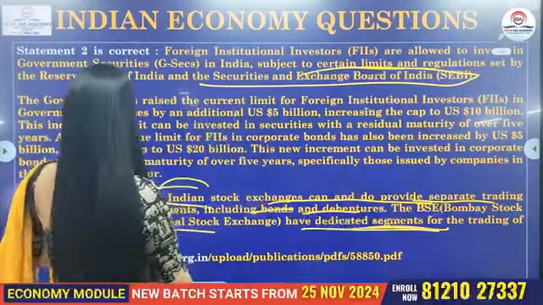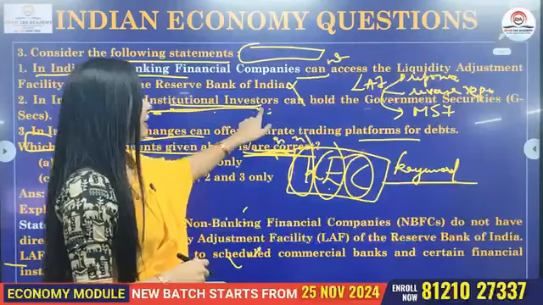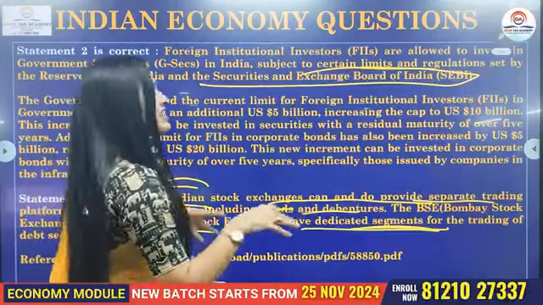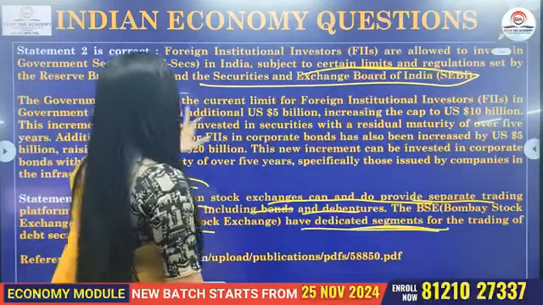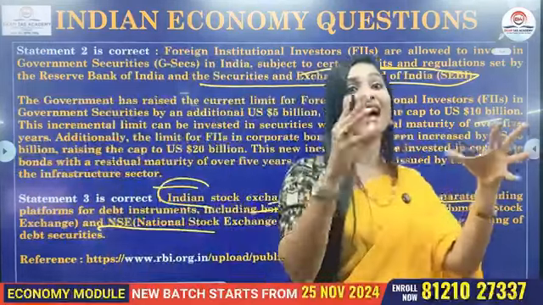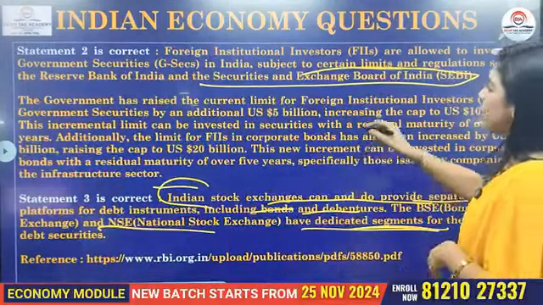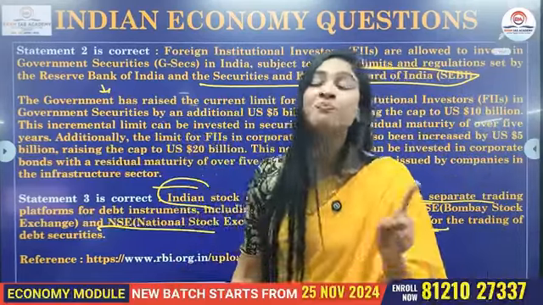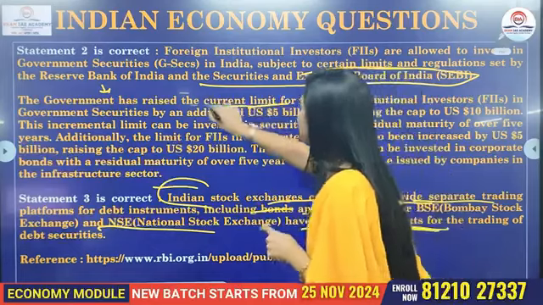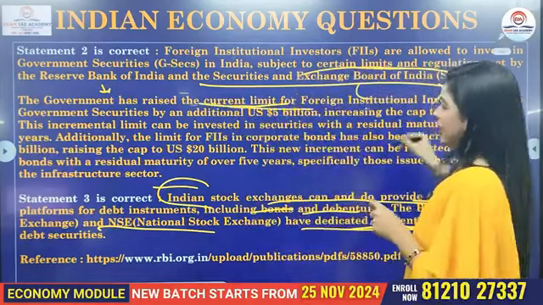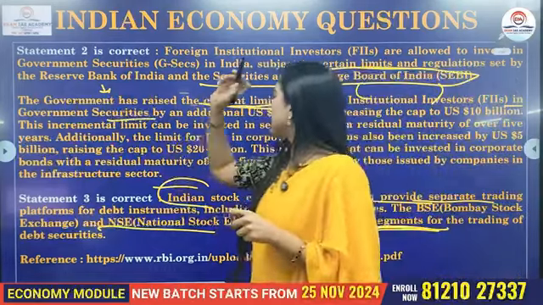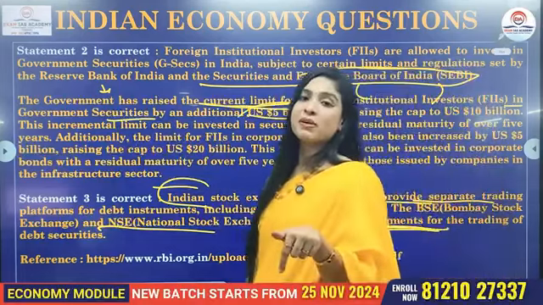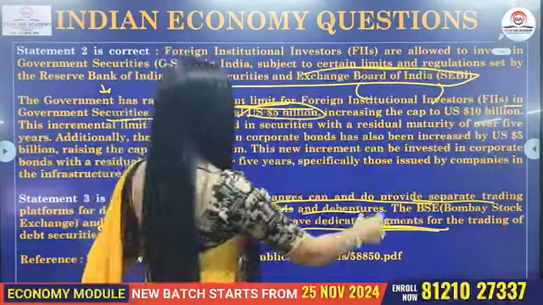Now, another important point which I want to tell you regarding this FII, that is foreign institutional investors. So it is said that in India they can hold G-Secs, right? But there is a limit. It's not like they can hold as much as they want. If you see, as per the recent current affairs, the government of India, what did they do? They've increased the limit. The current limit for the FII in your G-Sec, previously it was $5 billion. But currently it has become $10 billion. You can see this. The cap is that.